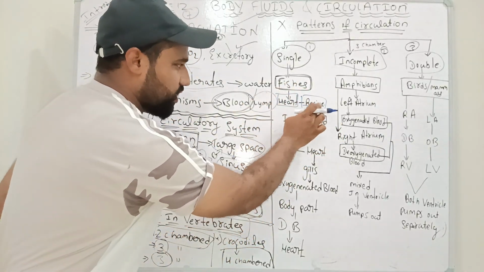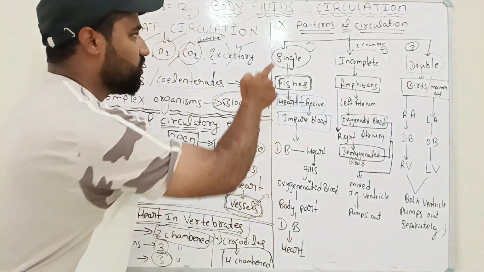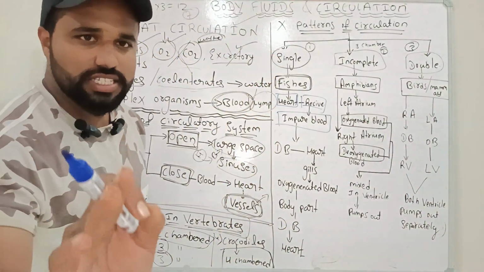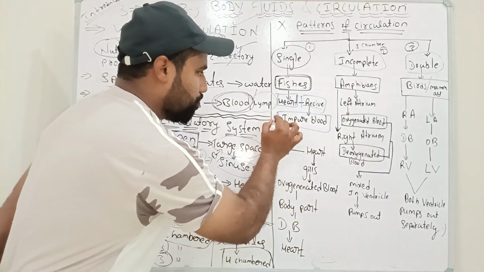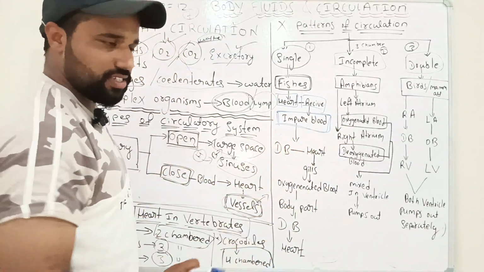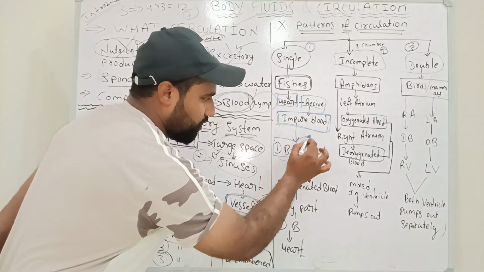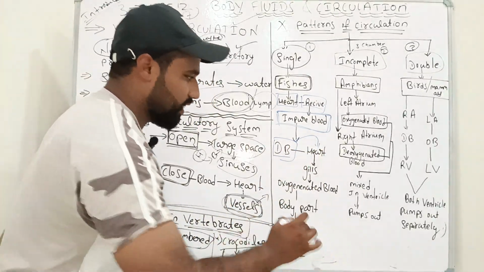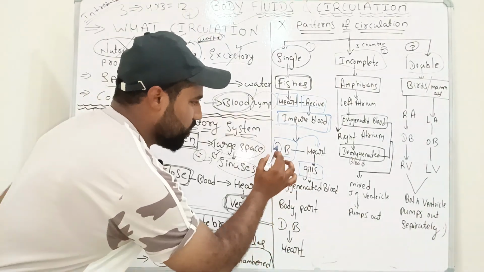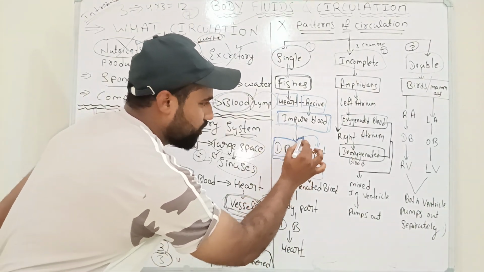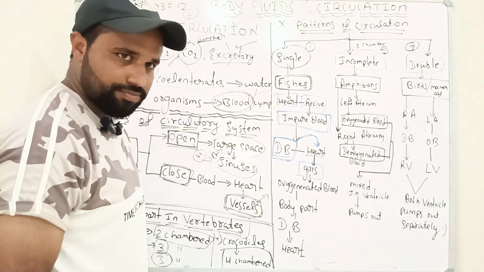The heart always receives impure blood. This is the most important point in single circulation. Single circulation takes place in fishes only, but the heart always receives the impure blood. See the mechanism: deoxygenated blood enters the heart and is directly transferred to the gills.